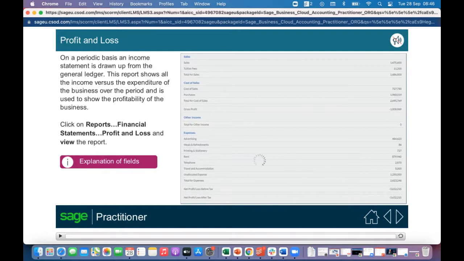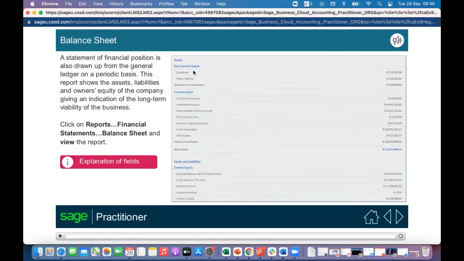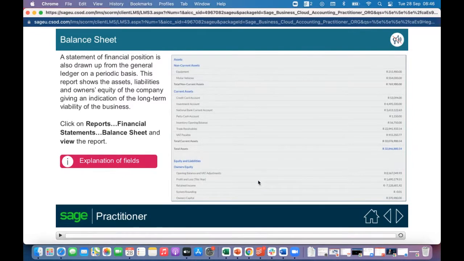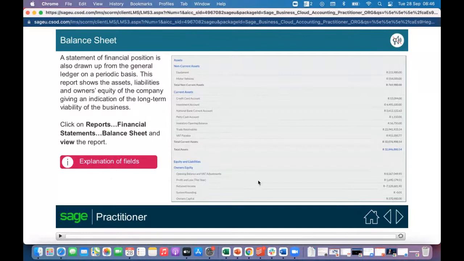Right, here you've got the structure for the balance sheet. Assets, non-current assets, then we go to current assets, then we get our total assets there in blue. Then we obviously have a look at our equity and liabilities. Here it's just the equities, but then your liabilities would follow underneath that, non-current and current, and then hopefully you have this very same amount under your equity and liabilities. Then you know your balance sheet is balancing.